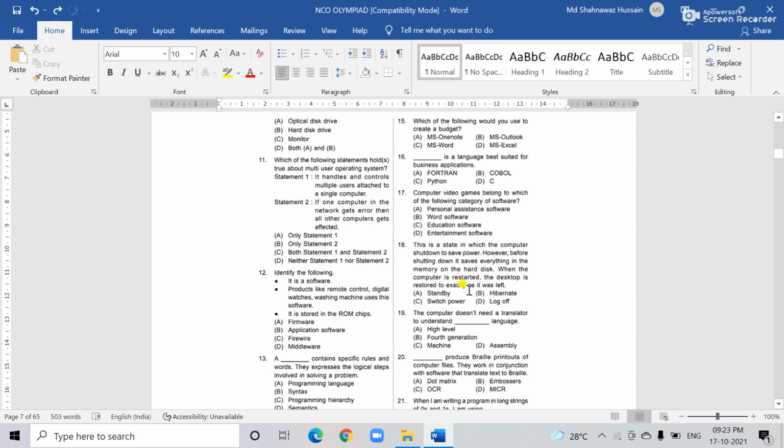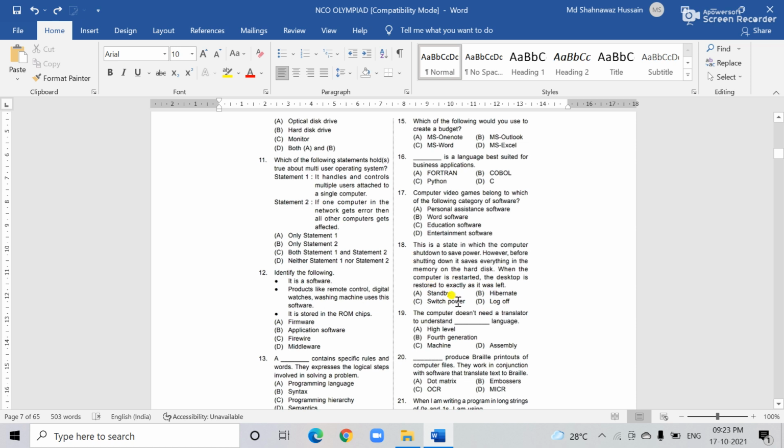When the computer restarts, the desktop is restored exactly as it was left. Which one is the correct answer? The correct answer is standby.